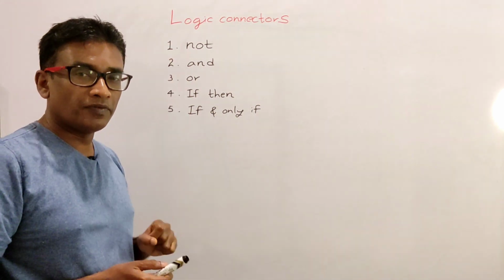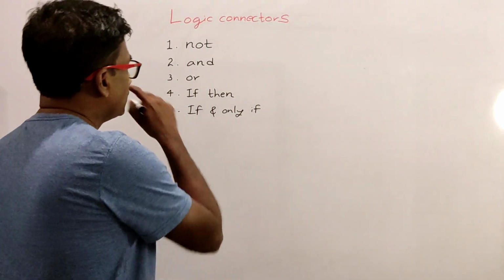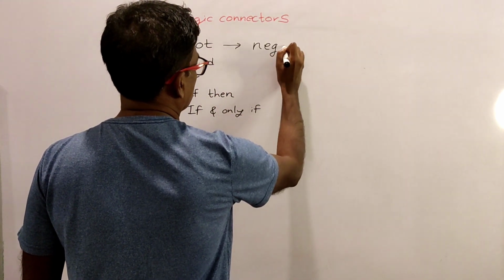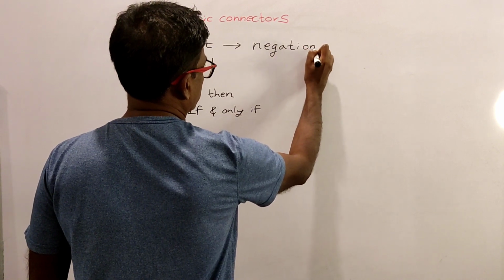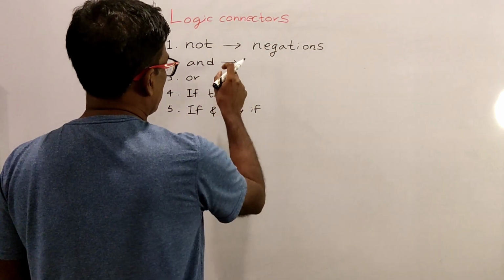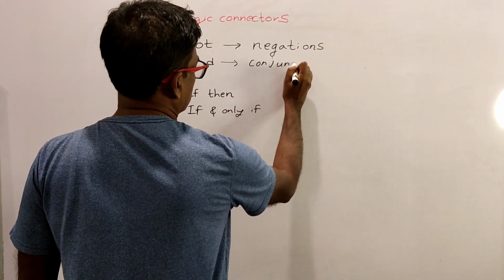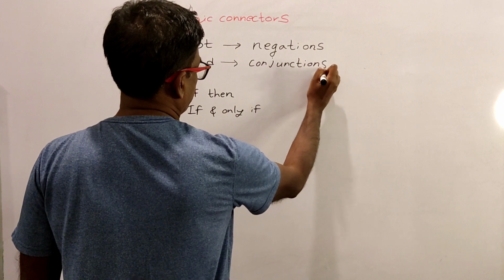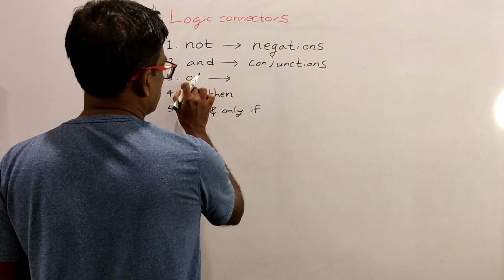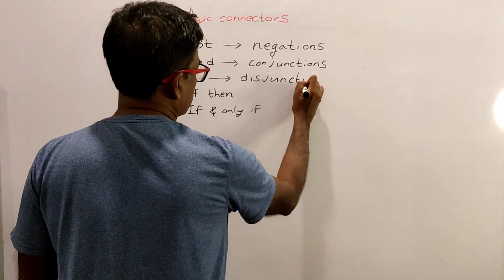The compound propositions that we create using NOT are called negations. The compound propositions using AND are called conjunctions. Compound propositions constructed using OR are called disjunctions.